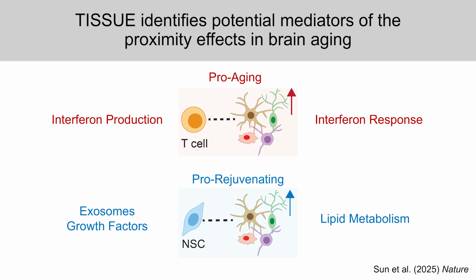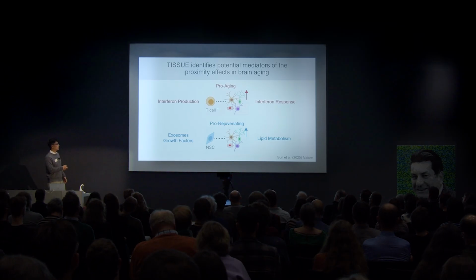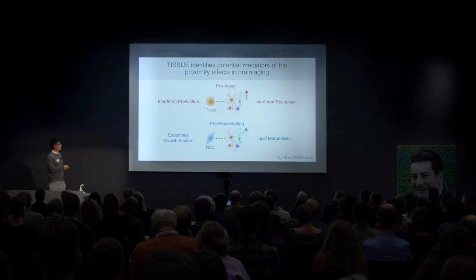When we applied it to our data set, we made the imputation to 20,000 or so genes, and unbiasedly looked at which genes increase or decrease along different pathways in the brain. For cells that are near T cells, for instance, here in this case, we see that interferon response goes up in the cells near T cells, and concomitantly the T cells with the strongest pro-aging effect have elevated interferon production expression.